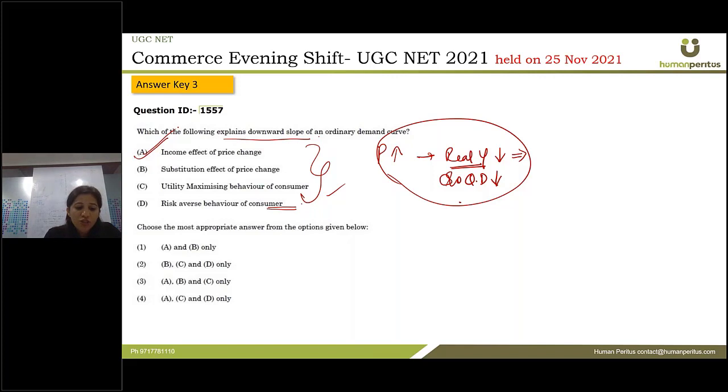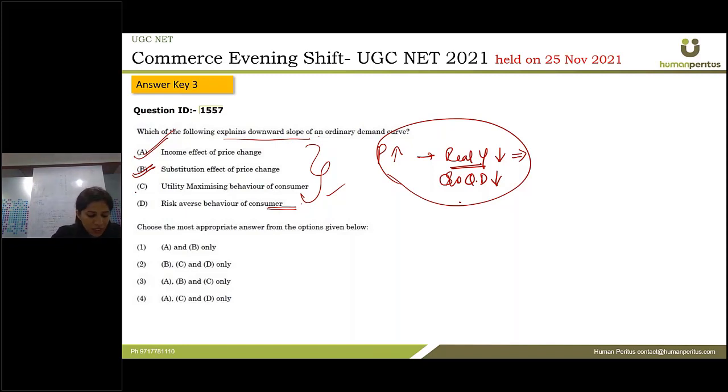All right. So the substitution effect is always negative, as the quantity demanded of a good increases when it becomes relatively cheaper. So this also justifies the statement. This also explains the downward slope of an ordinary demand curve.